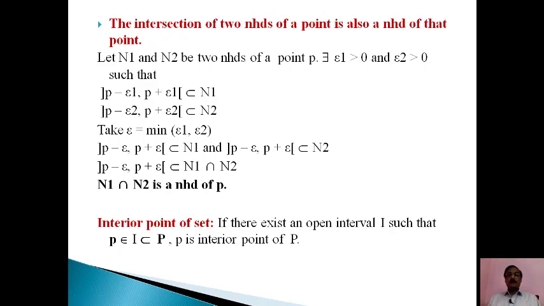Similarly, the open interval (p − ε₁, p + ε₁) is a subset of N1, and (p − ε₂, p + ε₂) is a subset of N2. When the minimum value of ε₁ and ε₂ is given by ε, then we can say that the open interval (p − ε, p + ε) is a subset of N1 intersection N2. Hence we can say that N1 intersection N2 is a neighborhood of p.